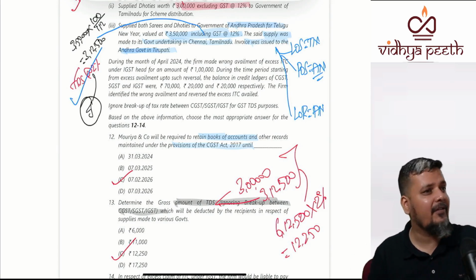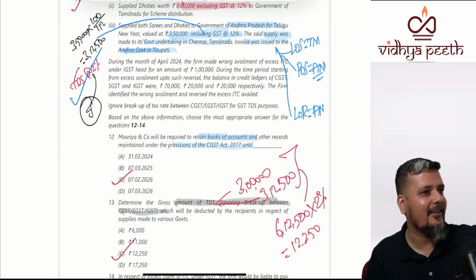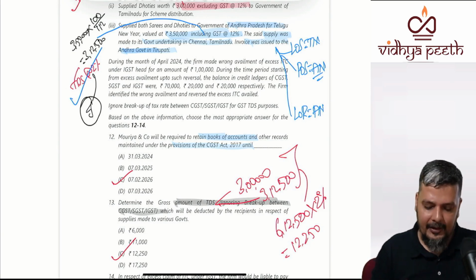Right, by the way, if you're missing in MCQs, you're not going to skip it. You're going to mark some answer.